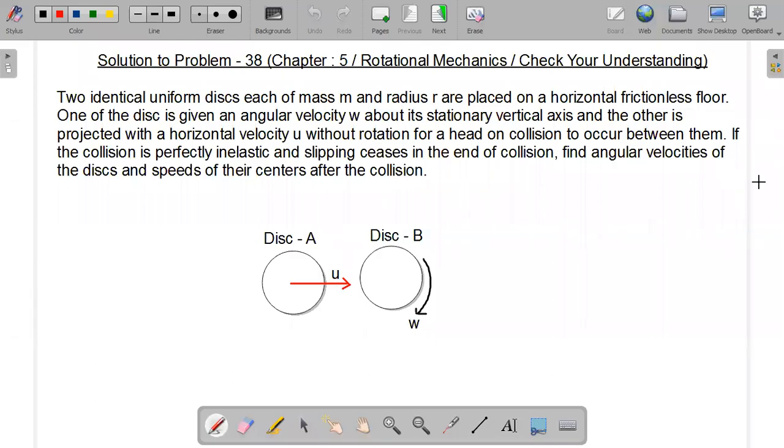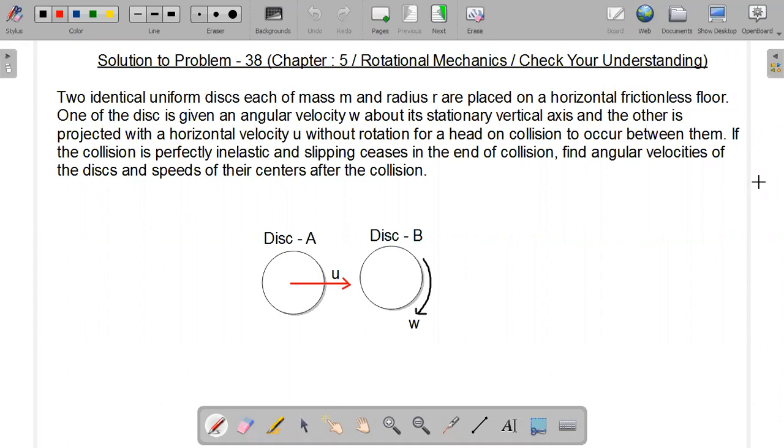Hello students, this is problem 38 from chapter 5 of the book Pathfinder, and a very special, very unique question based on the concept of impulse and momentum. In this question we have two identical disks A and B having the same mass and the same radius, and both the disks are on a frictionless horizontal surface.